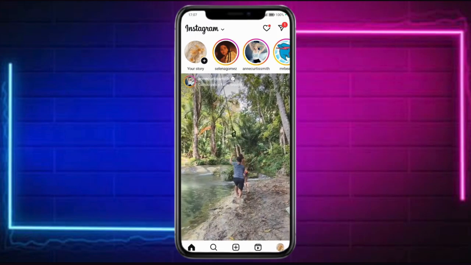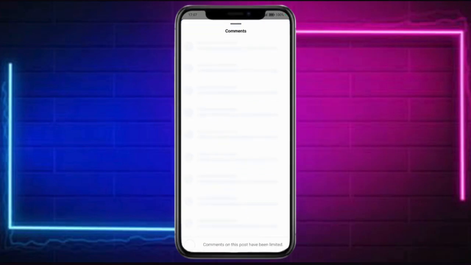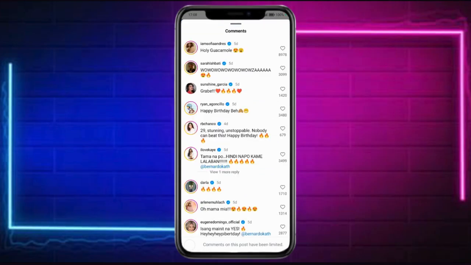Now, for example, we have several posts here, like this person's, and in the comment section you can see that the top comment typically has the highest amount of likes. So make sure that you're engaging with content with an engaging comment as well, with a lot of